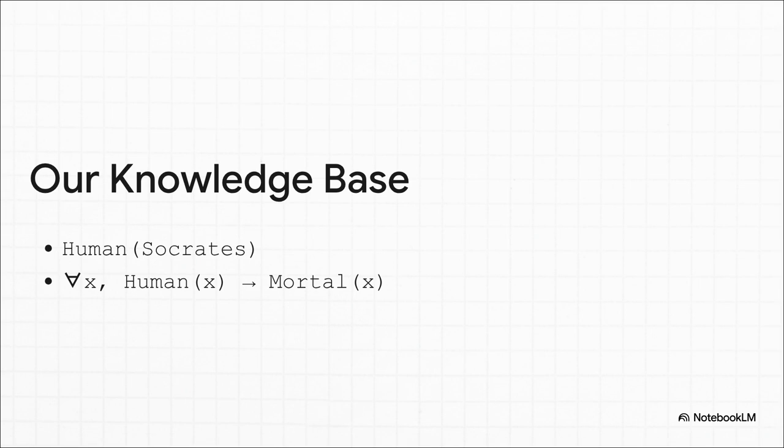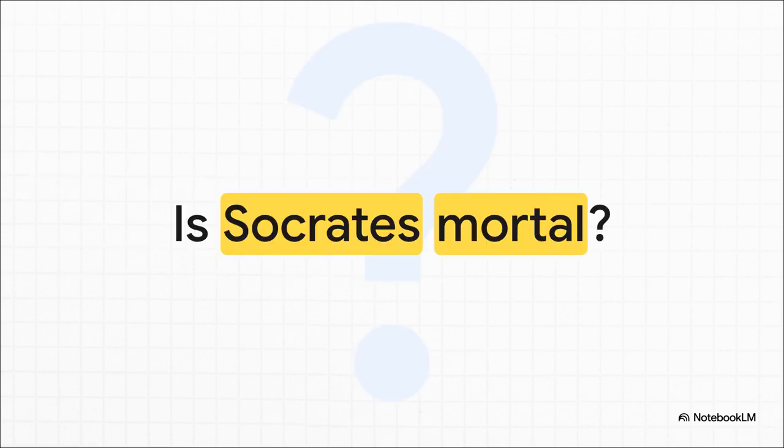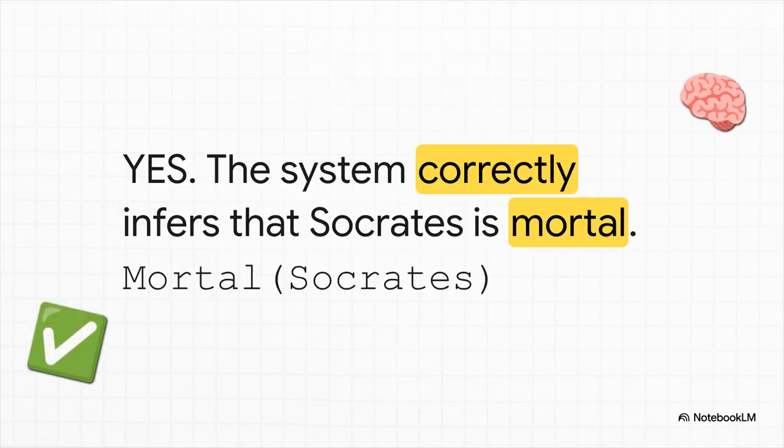Now, let's test it. Remember, we haven't told the system that Socrates is mortal, not directly. We only told it he's human and that all humans are mortal. So now the system has to connect those 2 pieces of information all by itself. And there it is. Yes! The system correctly infers the answer. It applies that universal rule to the specific fact we gave it. It sees that Socrates fits into the category of human, so the rule about mortality must apply to him too. It has literally reasoned its way to a new correct conclusion.